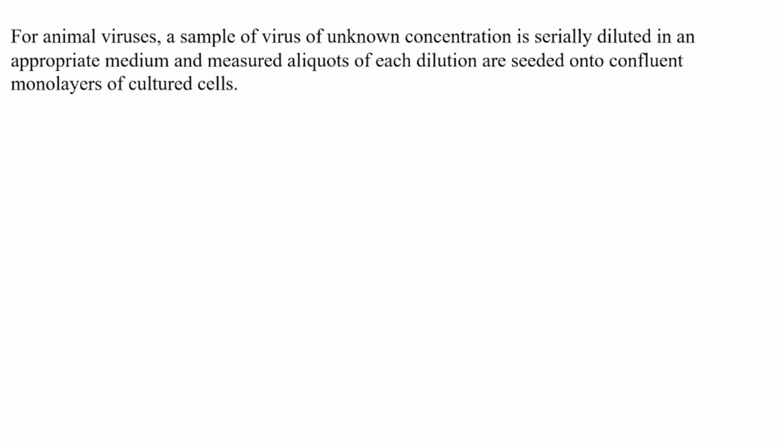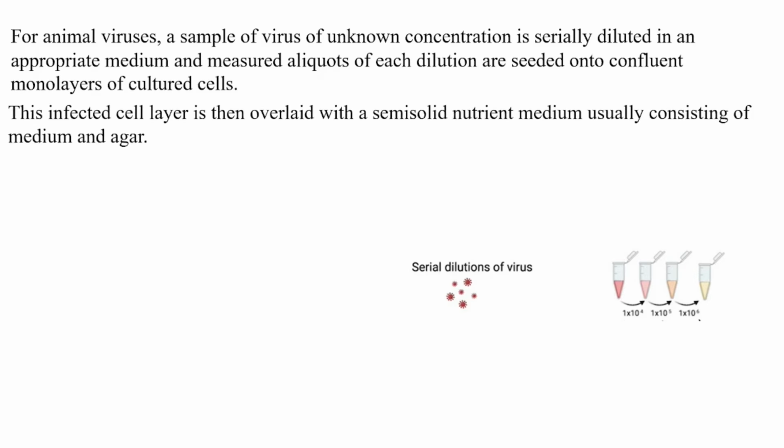For animal viruses, a sample of virions of unknown concentration is serially diluted in an appropriate medium and measured aliquots of each dilution are seeded onto confluent monolayers of the cultured cells. This infected cell layer is then overlaid with a semi-solid nutrient medium, usually consisting of medium and agar. The semi-solid top layer prevents formation of secondary plaques through diffusion of virus from original site of infection to new sites, thus ensuring that each plaque that develops originated from a single infectious particle in the inoculum.